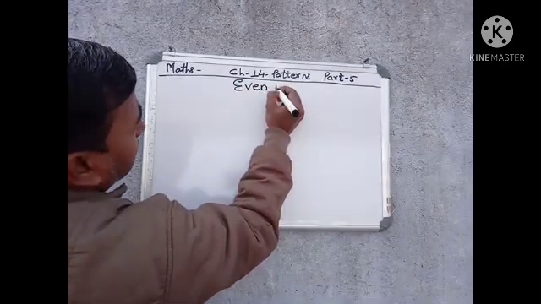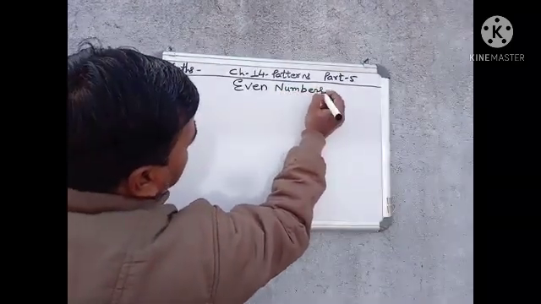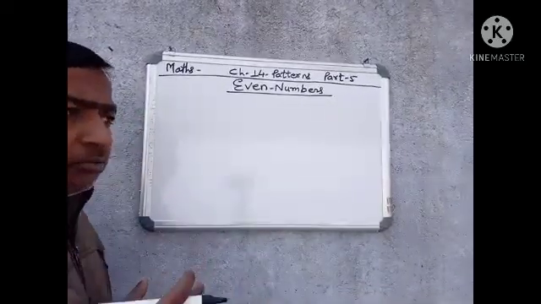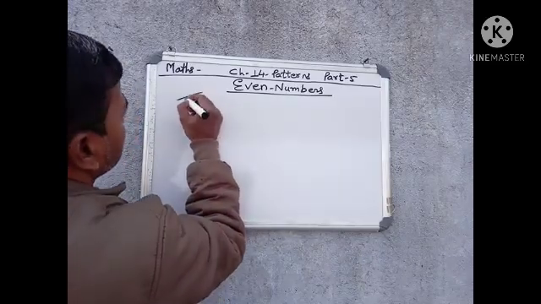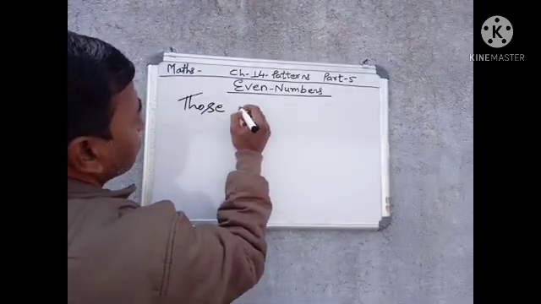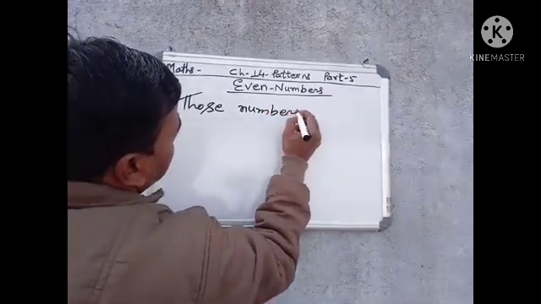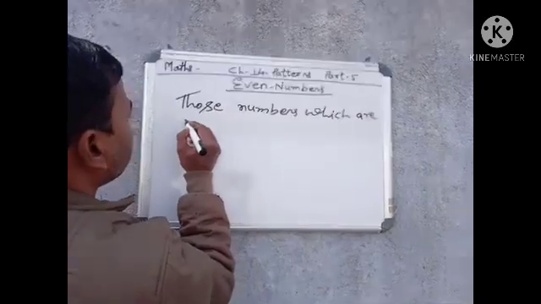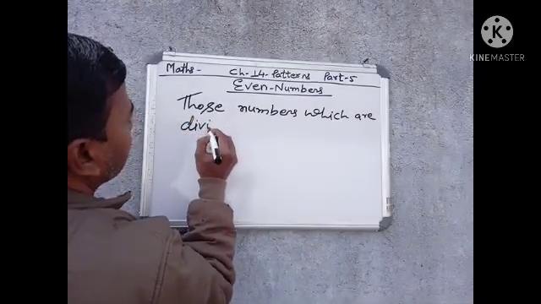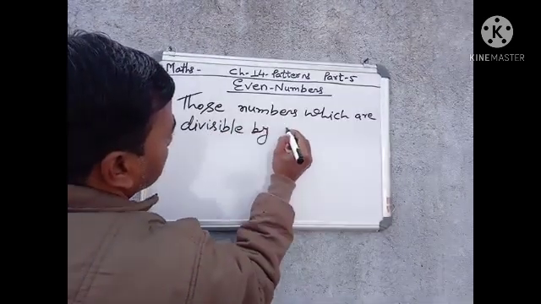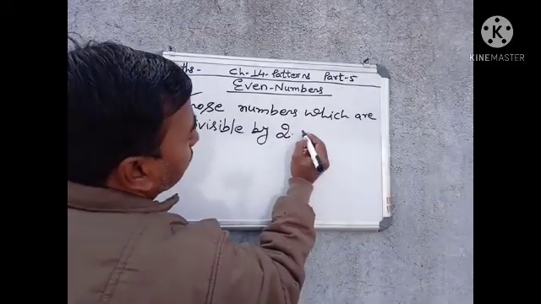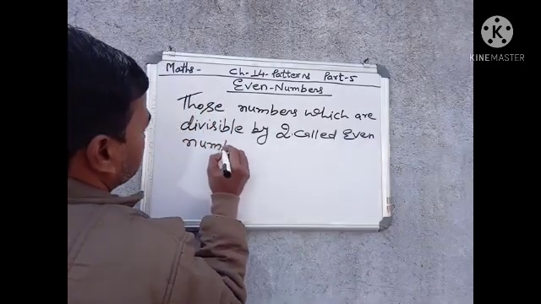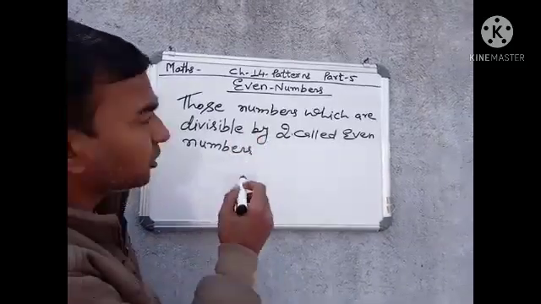Even numbers. What is an even number? First I am going to write the definition of even numbers.